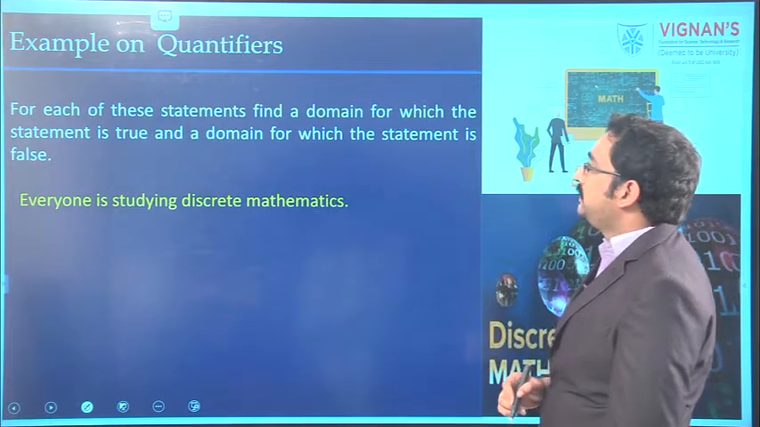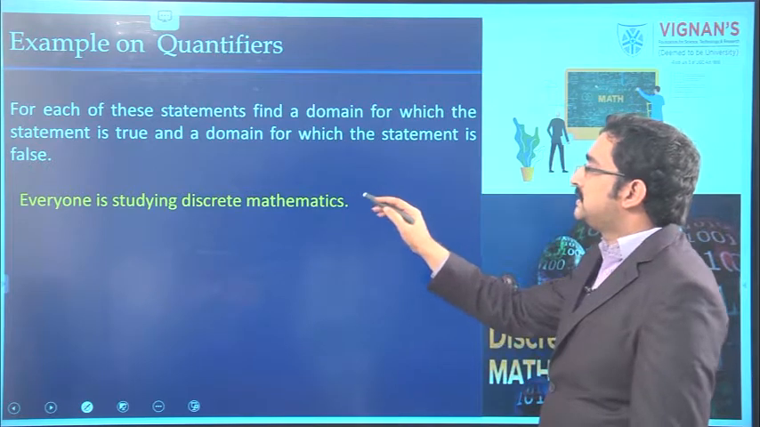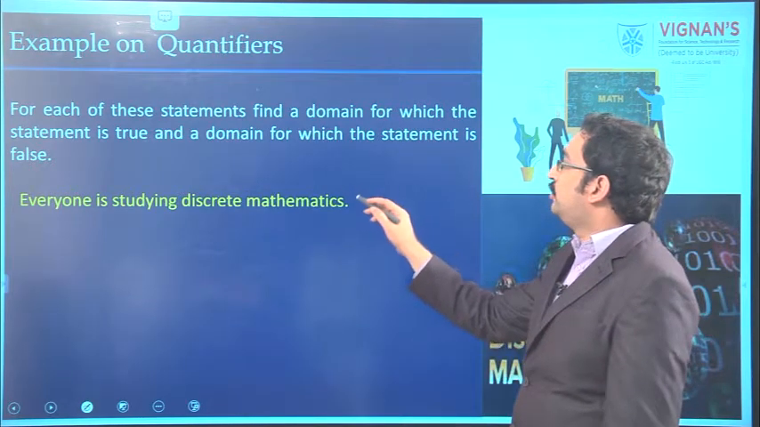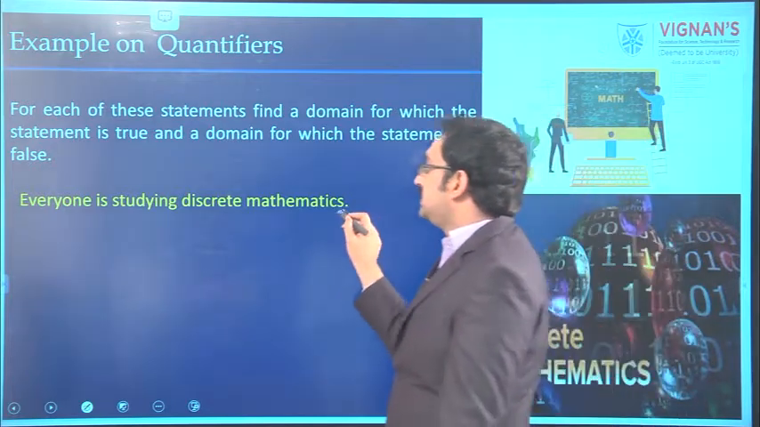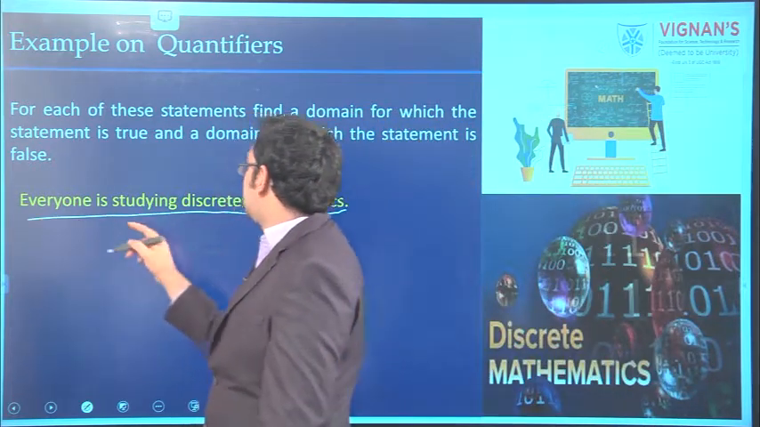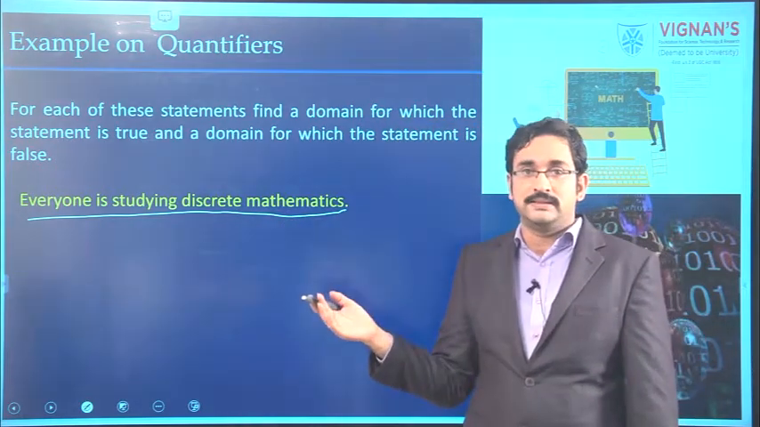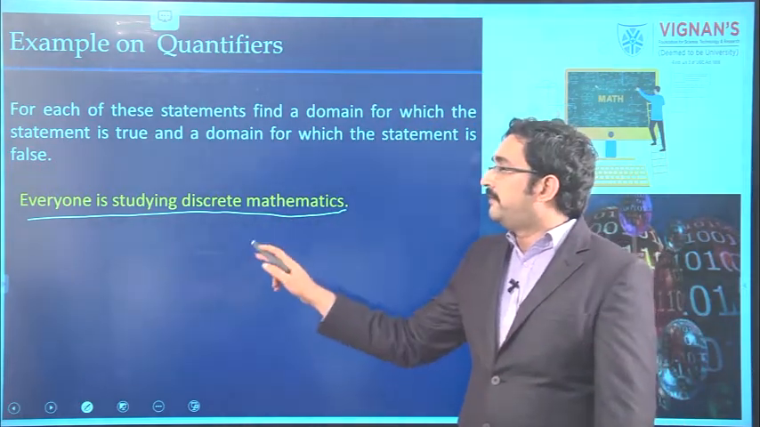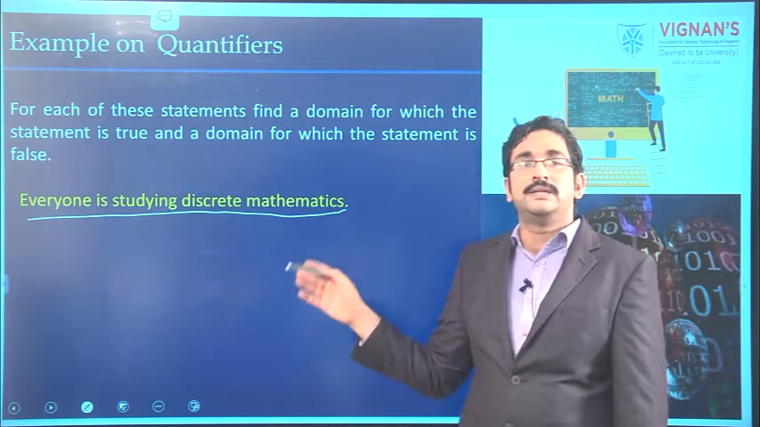Next, one more example. Here, for each of the statements, find the domain for which the statement is true and find the domain for which the statement is false. Here some statement is given: Everyone is studying discrete mathematics. So, we have to find two domains such that for one domain the condition must be true and for one domain the condition must be false.